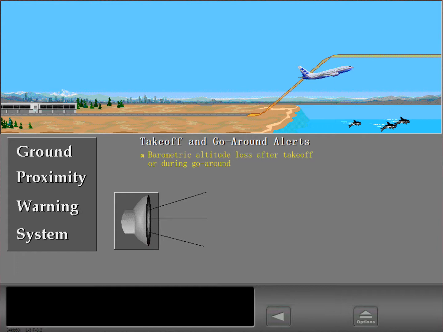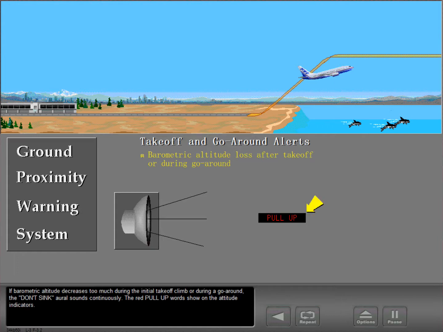Don't sink. Don't sink. If barometric altitude decreases too much during the initial takeoff climb or during a go-around, the don't sink oral sounds continuously. The red pull-up words show on the attitude indicators.